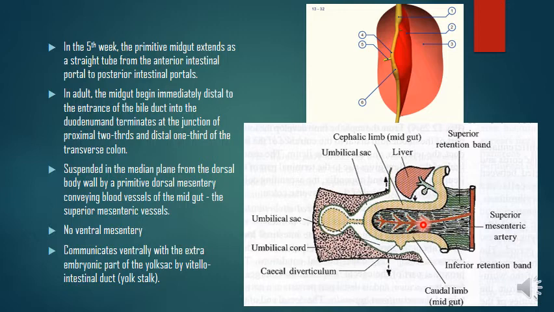And a point to be noted here is there is no ventral mesentery, whereas in the foregut we have seen the ventral mesentery, which forms the lesser omentum, falciform ligament, coronary ligaments, all of which are derivatives of the ventral mesogastrium in the foregut, right? But here there is no ventral mesentery for the midgut.